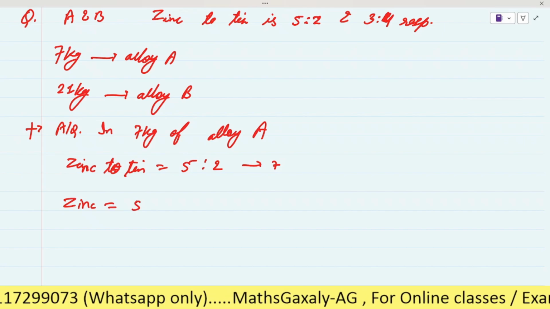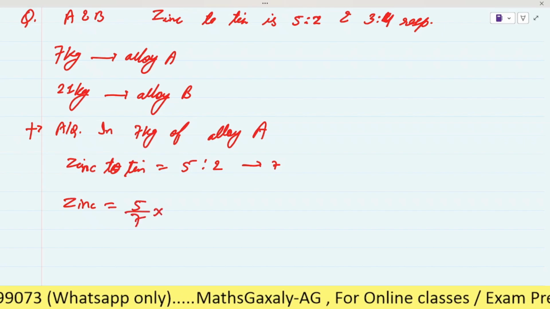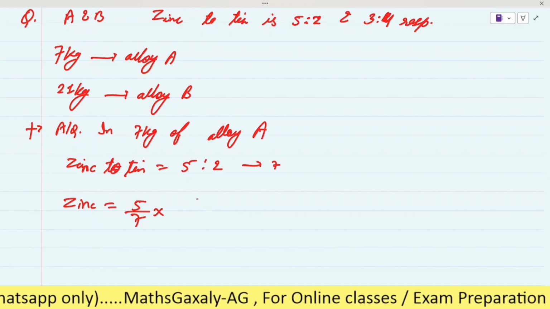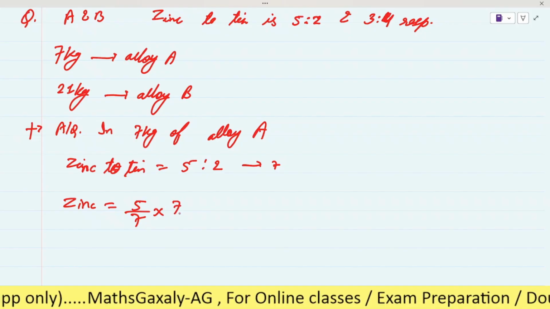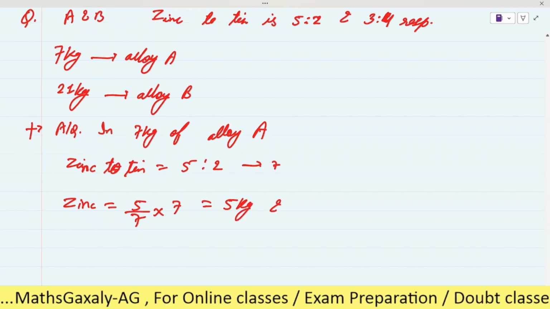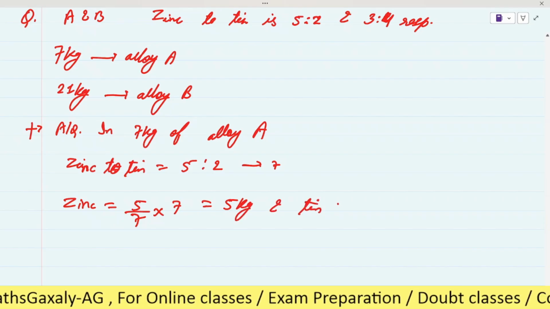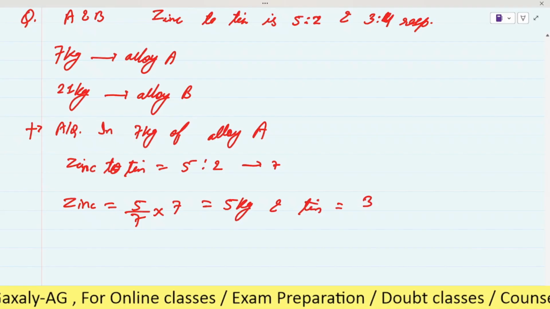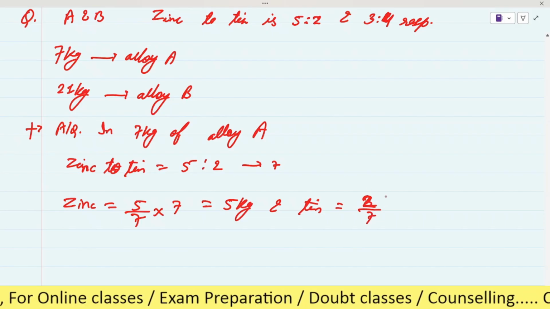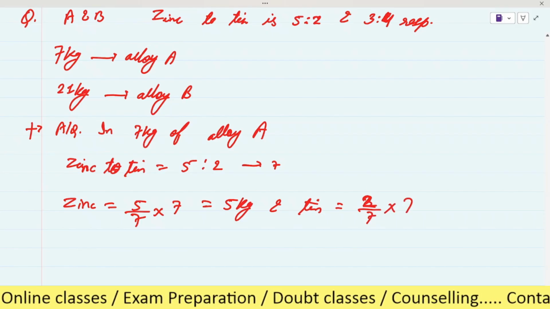So here we will write 5 by 7 multiplied by 7 for the total value. So it will be 5 kg, and tin will be 2 by 7, the part of the tin, multiplied by 7.